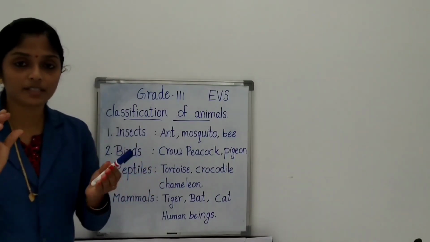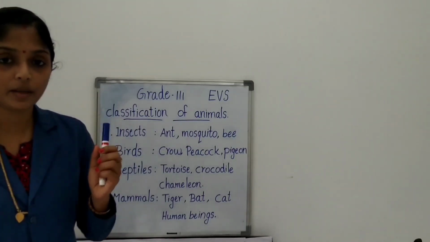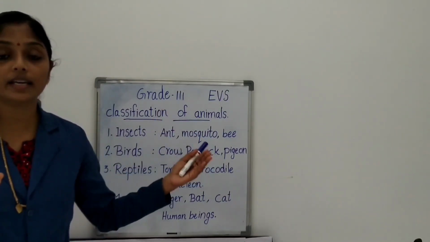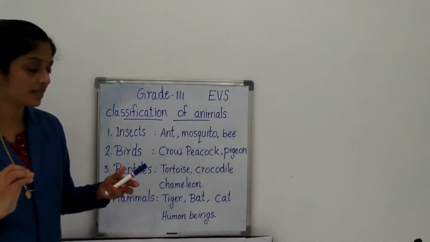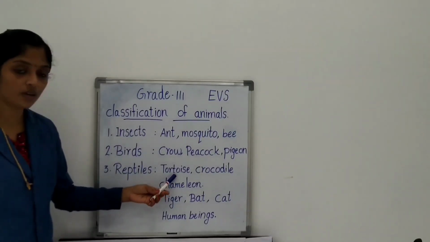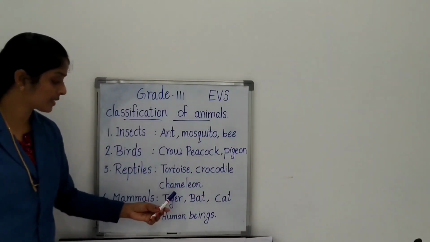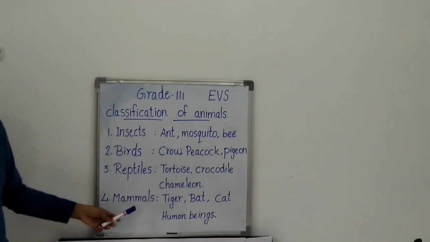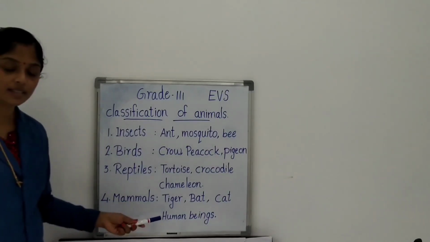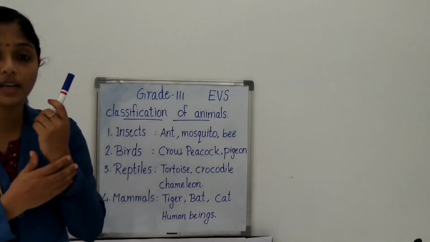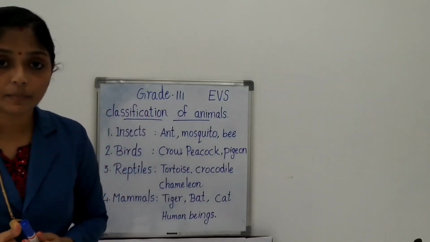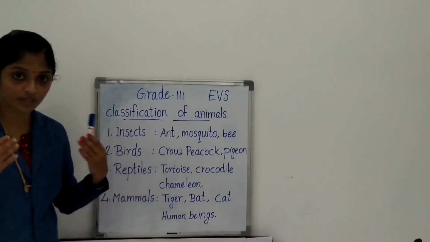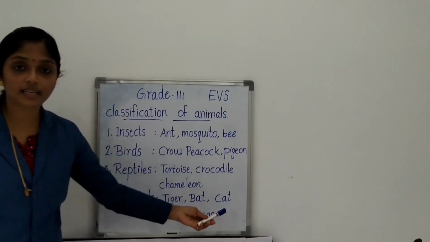Reptiles have a very special type of skin made up of scales and bony plates, and they lay eggs to make their babies. Examples are tortoise, crocodile, chameleon, snake, etc. Next one, mammals. Mammals have hair on their body and they give birth to their babies. Examples are tiger, bear, bat, cat.